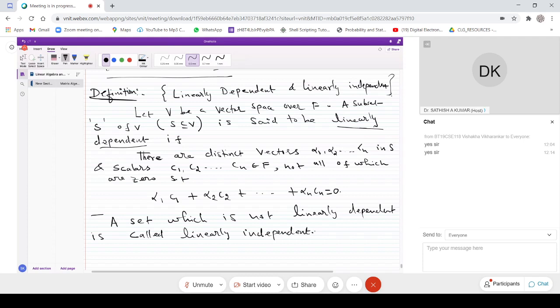A set which is not linearly dependent is called linearly independent. The other way of saying that: suppose we consider alpha 1 C1 plus, etc., alpha n Cn equal to 0, which implies that all these scalars must be 0. C1 equal to 0, equal to C2, equal to, etc., equal to Cn. All scalars must be 0. If that is so, then one can say it is a linearly independent set.